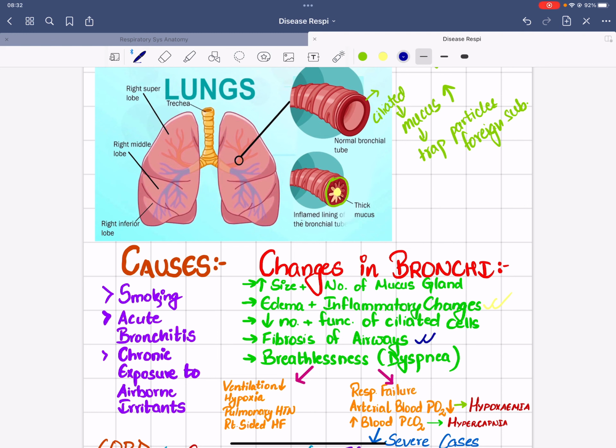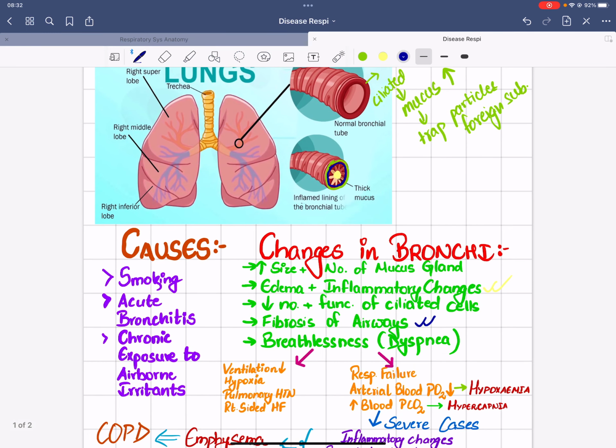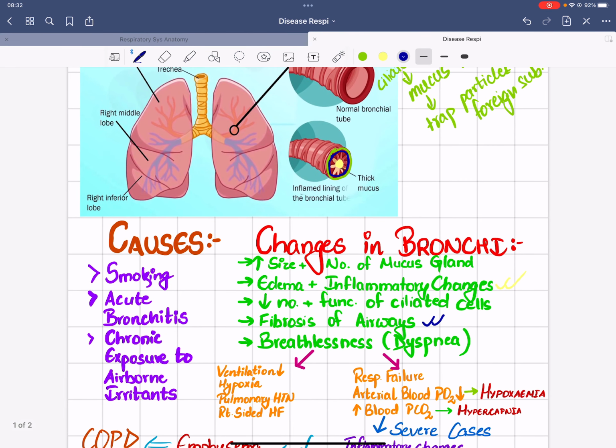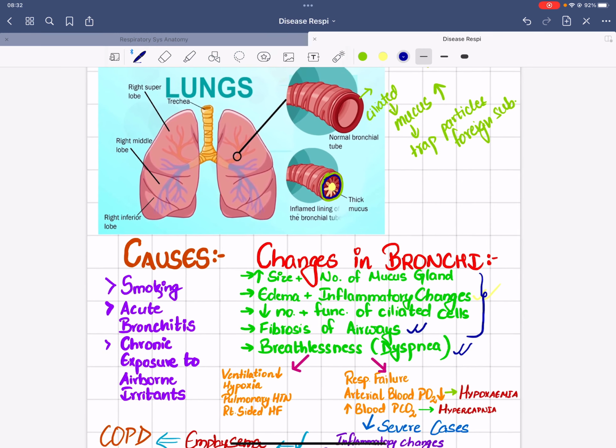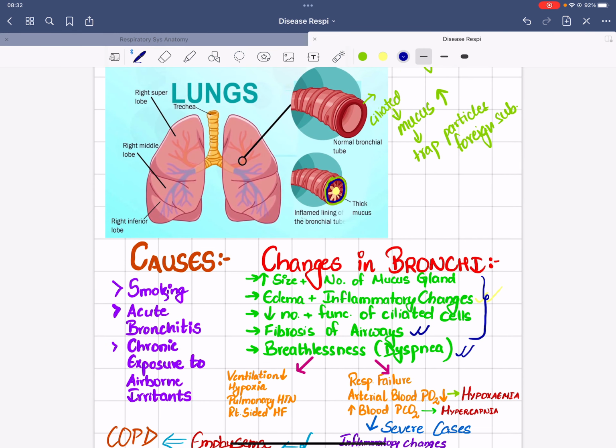Fibrosis means that there are different fiber-like structures surrounding the airway, which are inelastic, meaning that they do not expand or contract. They just remain there as structures, due to which the underlying structures get damaged. And because of all of these reasons, they develop breathlessness, or we can even say dyspnea, meaning that the patient with bronchitis has very great difficulty in breathing properly.